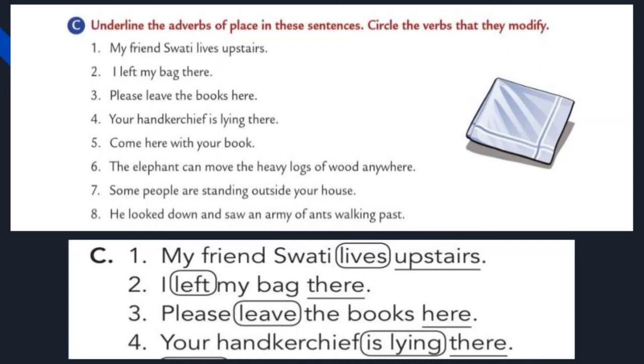Okay, let us see the first one. My friend Swati lives upstairs. First of all, find the verb in the first sentence. Yes, you are right. The verb is lives. So now underline the adverb of place. Upstairs means it's an adverb of place. Circle the verb lives and underline the adverb upstairs.